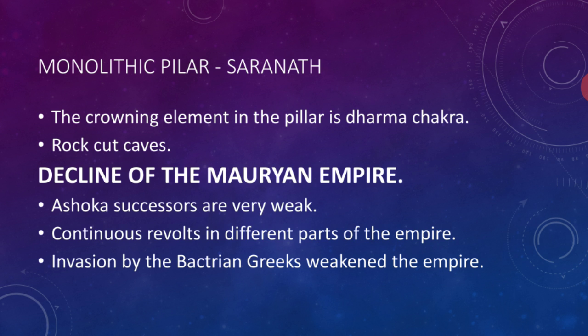Yakshas were deities, a god actually, connected with water, fertility, trees, forest and wilderness. So it's a god for fertile water. One of the gods, the name is Yaksha, and the Yakshis are female deities. So two types of gods they followed at the time of the Mauryan Empire. It is an indigenous art.